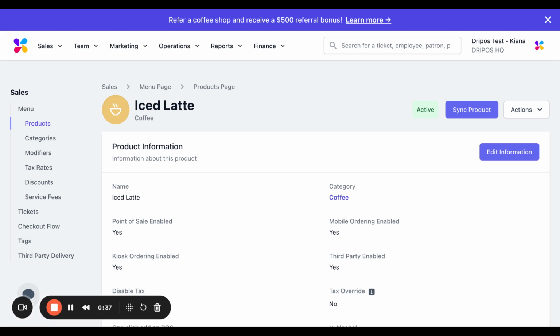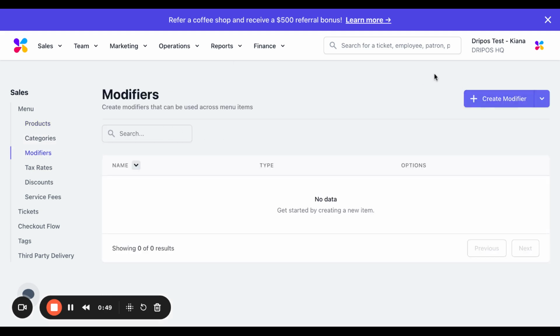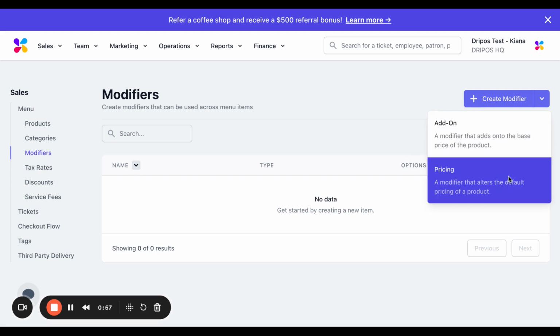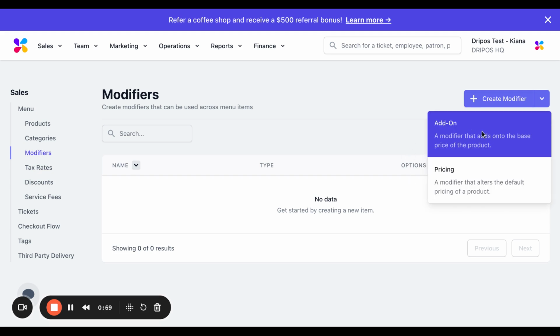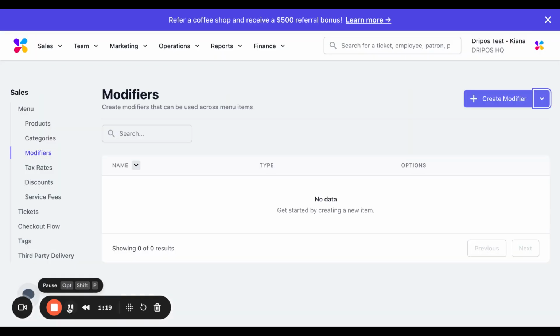You are able to attach modifiers to products directly from the Dripos web dashboard. So let's go into the web dashboard here and click on the Modifiers tab on the left here. So from here, we're going to want to click on the Create Modifier button, and there will be the two options, like I mentioned, that show up here. So let's first go into creating an add-on modifier.